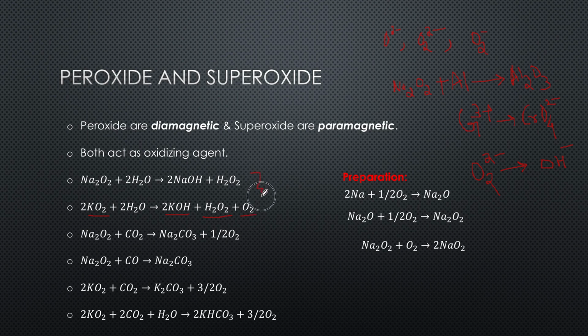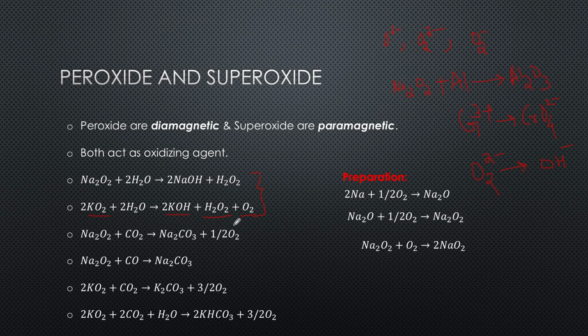So if you compare the oxidizing property of the peroxide and superoxide, from this reaction you can make out that superoxides are better oxidizing agents.